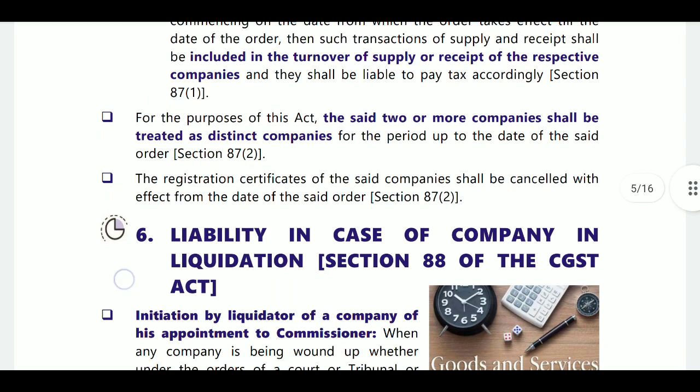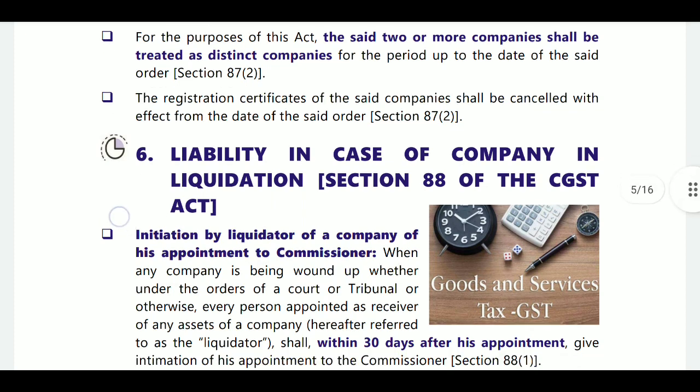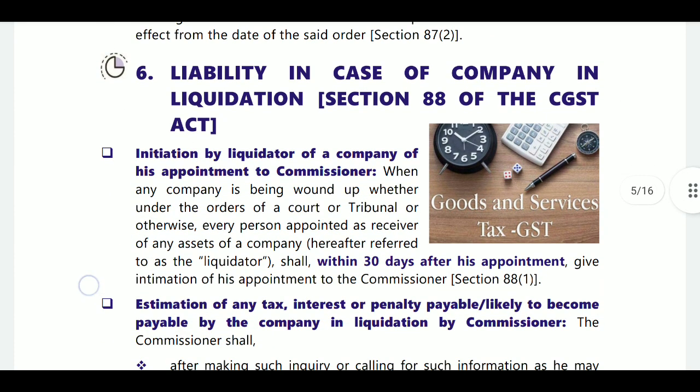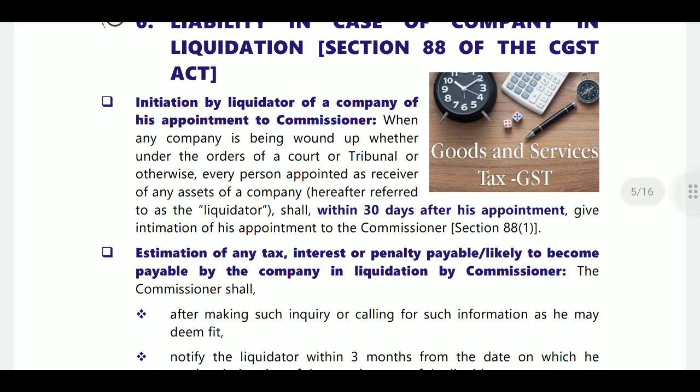Next, section 88, liability in case of a company in liquidation. Here a receiver will be appointed and he shall intimate to the commissioner within 30 days after his appointment.